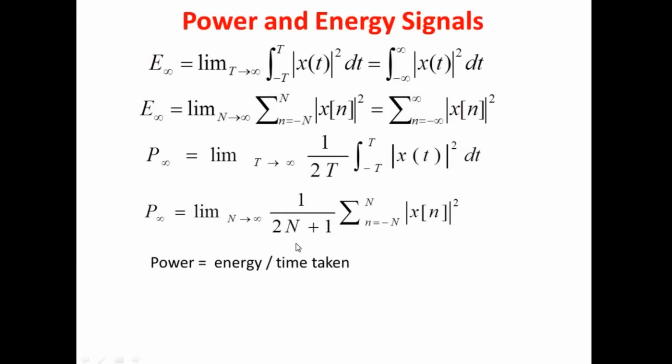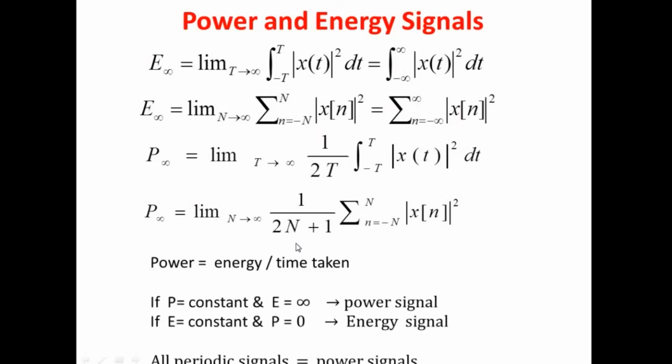Now we have to find one relation between energy and power. Suppose we get some value for power. At that time the energy will be infinity, because if we have only the power value, we have to substitute the value of T as infinity. Energy is equal to power into time taken, and any value into infinity gives infinity, so energy will be infinity. It means this signal is only a power signal, not an energy signal.